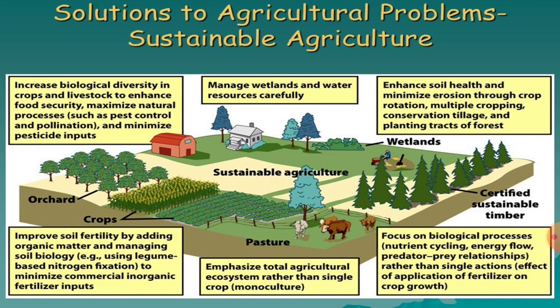Then increase biological diversity in the cropping system as well as in livestock to enhance food security, maximize natural processes such as pest control and pollination, and minimize pesticide inputs. These are the different solutions to reduce agricultural problems in sustainable agriculture.